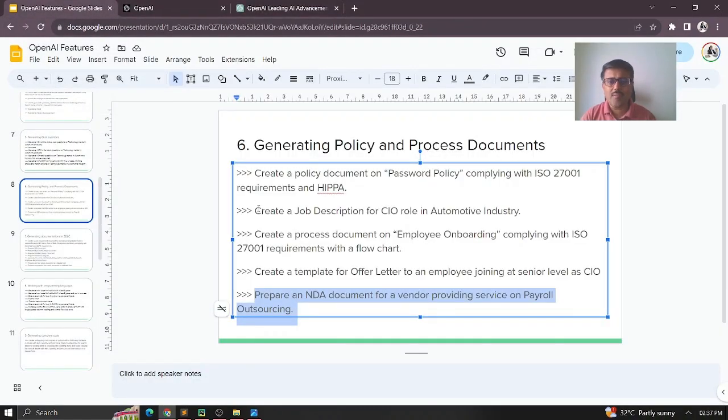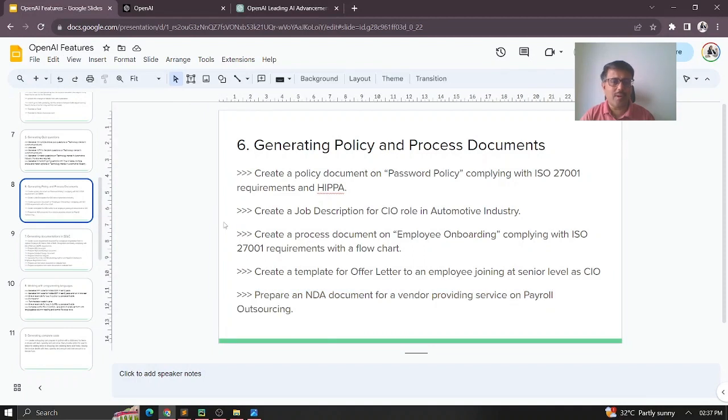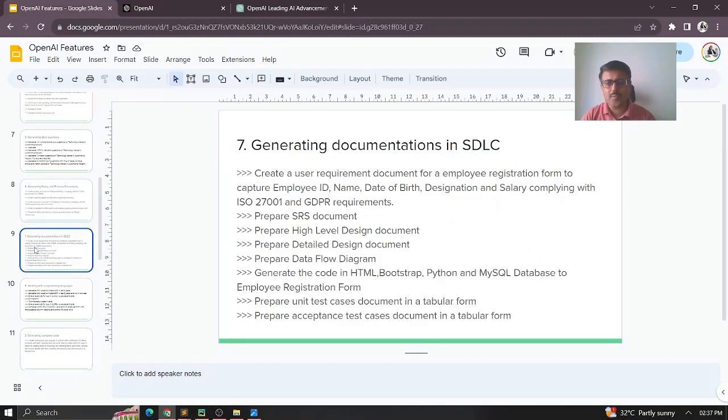Okay, so likewise, you'll be able to create any number of policies and procedures. You can always explore more, based on your domain area. And now coming mainly to the CIOs, most of the time they will be expected to do proper documentation of all the projects that are being done.